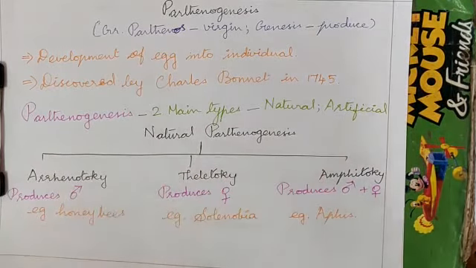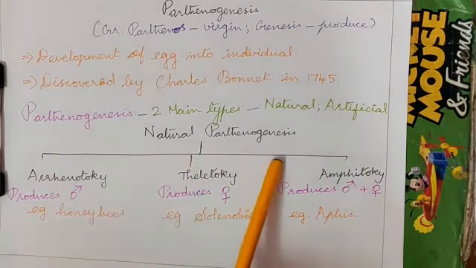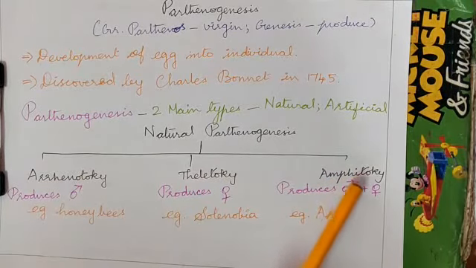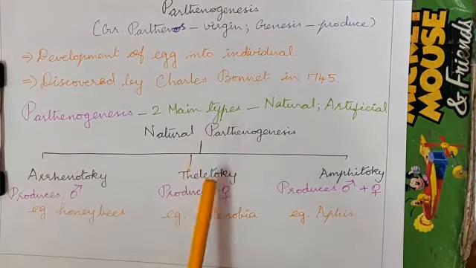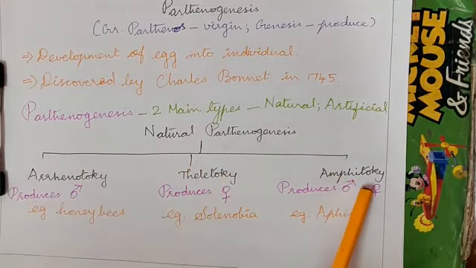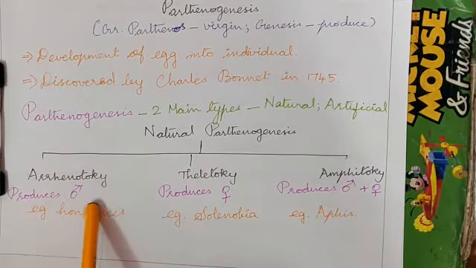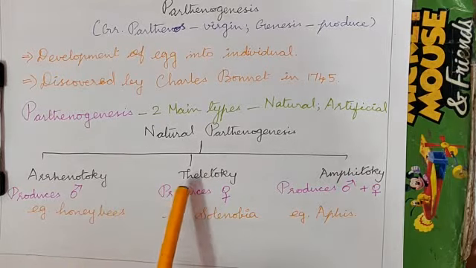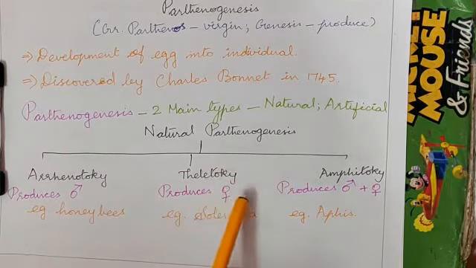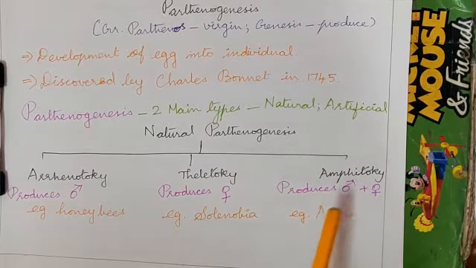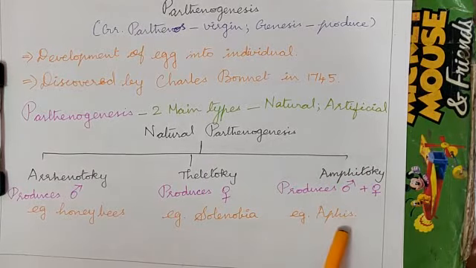Based on the individuals produced, natural parthenogenesis can be classified into three categories: Archaeotochy, Thelytochy and Amphitochy. Archaeotochy produces only male organisms, for example honeybees, whereas Thelytochy produces only female organisms, for example Solanobia. Amphitochy produces both male and female organisms, for example Aphis.